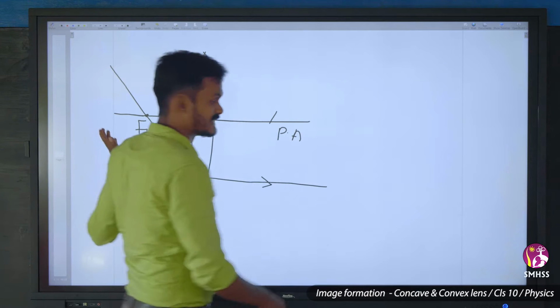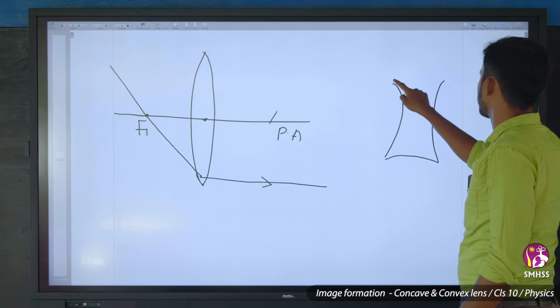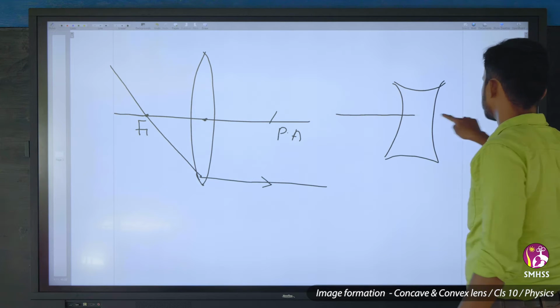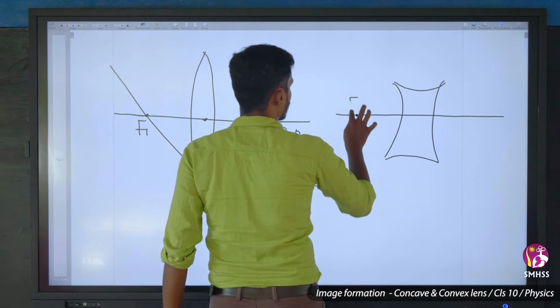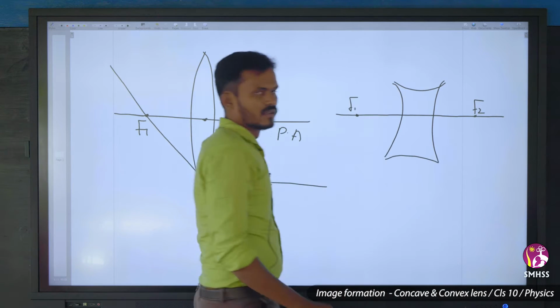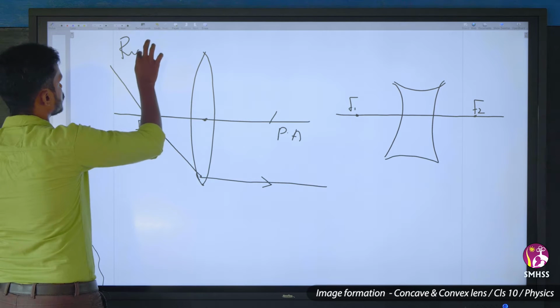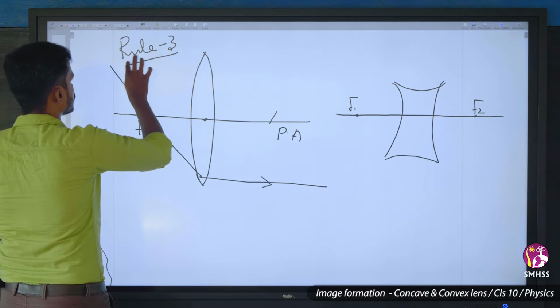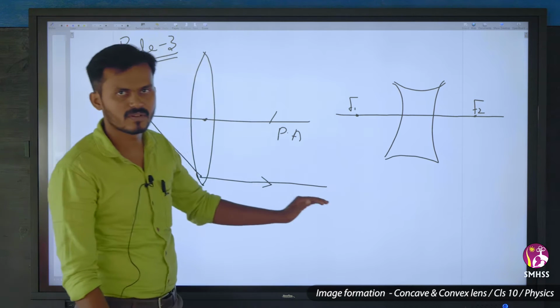Now rule number 3 for a concave lens. Here we have F1 and here we have F2. Again it will appear to diverge from this point.